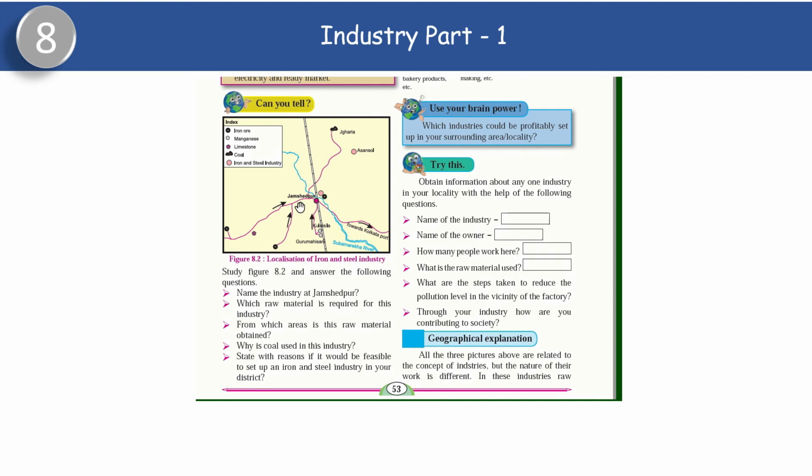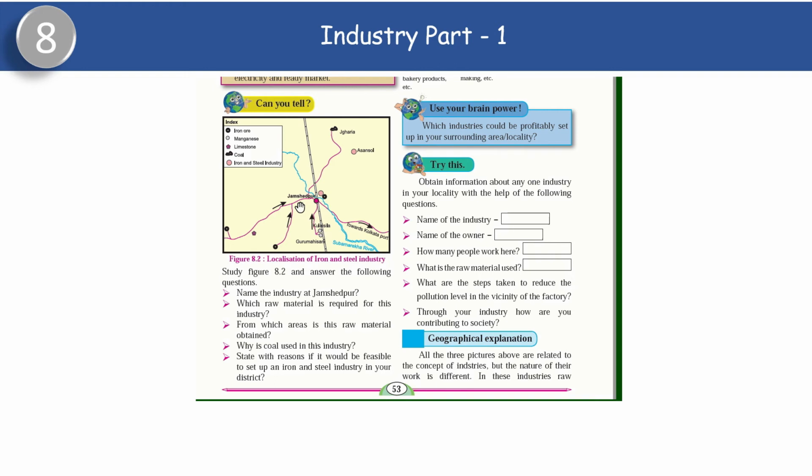From which area is this raw material obtained? It is obtained from Jharkhand, then Odisha, Chota Nagpur. Why is coal used in this industry? Coal is used as a reducing agent, to drive out the source of carbon and to incorporate it in the steel. So what is being used? We use coal.